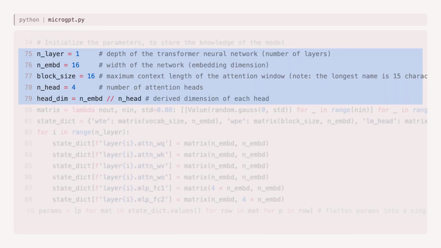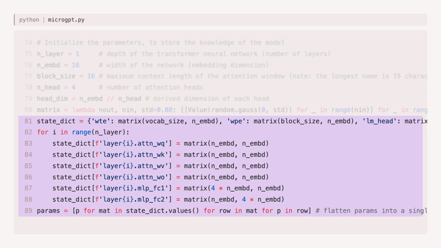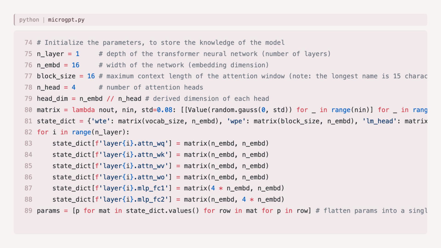What is a neural network before training? Random numbers. That's it. The model's knowledge starts as Gaussian noise. Look at how the parameters are organized. A token embedding table, a position embedding table, and for each transformer layer, query, key, value, and output projection matrices for attention, plus a 2-layer MLP. The naming convention mirrors PyTorch exactly. A 1-layer model with 16-dimensional embeddings and 4 attention heads, tiny, but structurally identical to GPT-4.